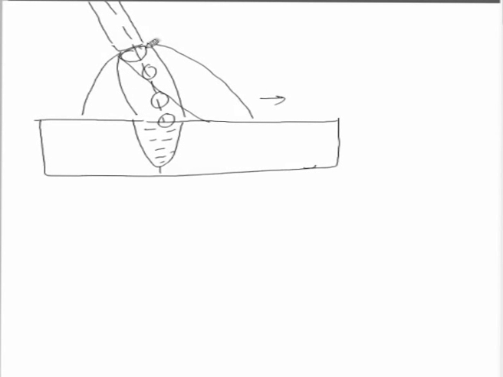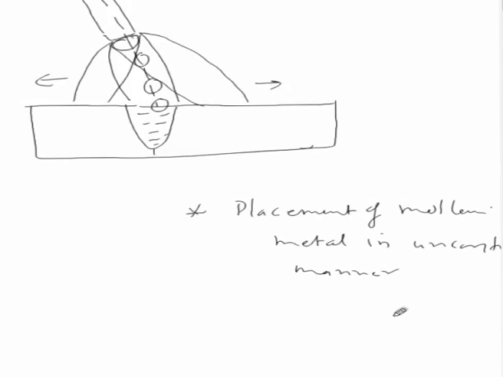This deflection of the arc from its intended path, either in the forward or backward direction, can lead to the placement of molten metal in an uncontrolled manner. This is one of the major problems, and it makes the placement of the molten metal in position difficult.